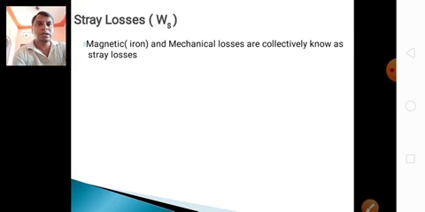The stray loss is the combination of iron loss and mechanical loss. Iron losses are the core losses, hysteresis loss and eddy current loss, and the mechanical losses are friction loss and windage loss. Stray losses mean hysteresis loss and eddy current loss plus friction loss and windage loss. These four losses are known as stray losses.